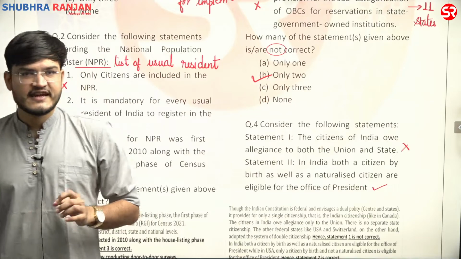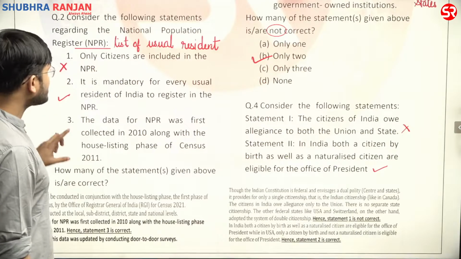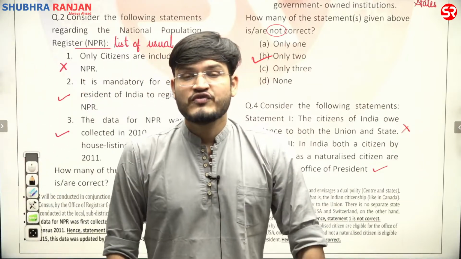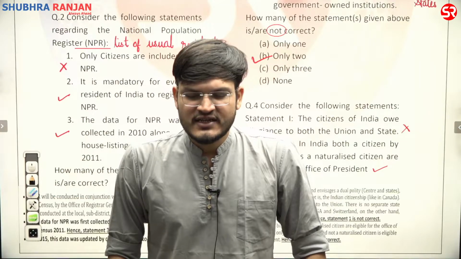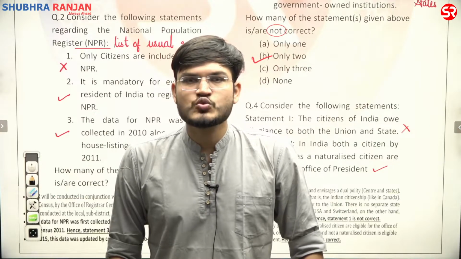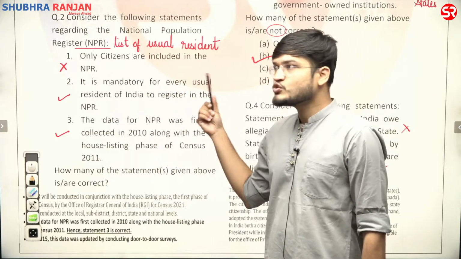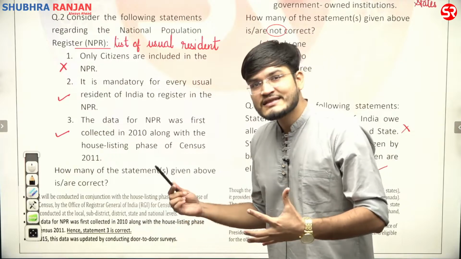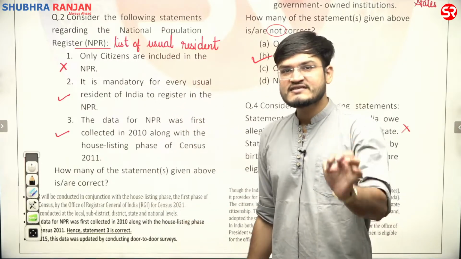Consider the following statement regarding National Population Register. We know that the National Population Register has a list of usual residents, not only citizens. So the first statement, that only citizens are included in the National Population Register, is utterly wrong.